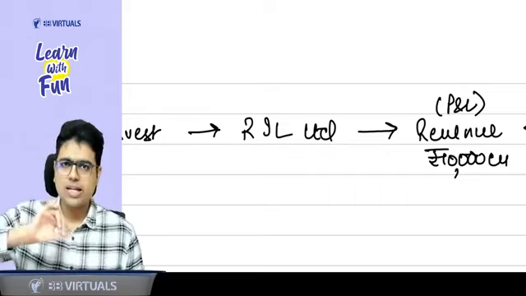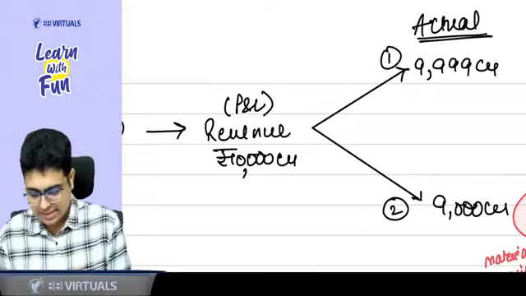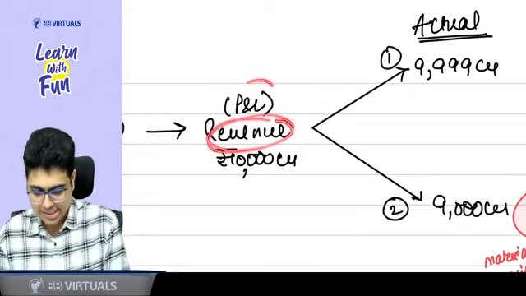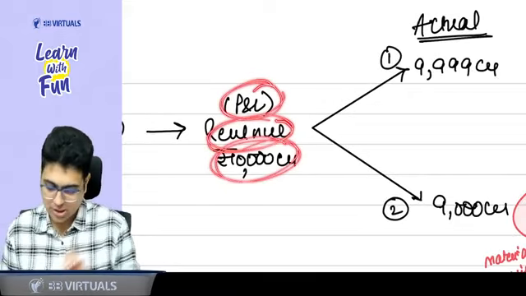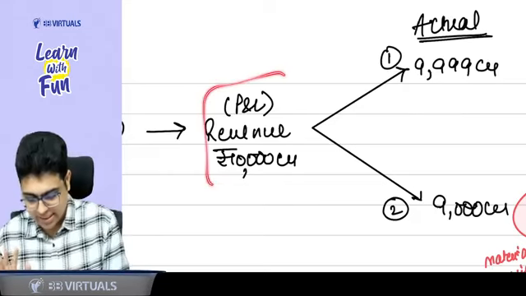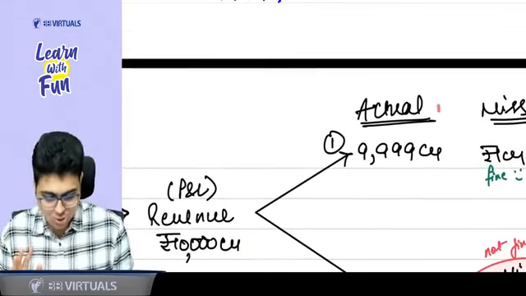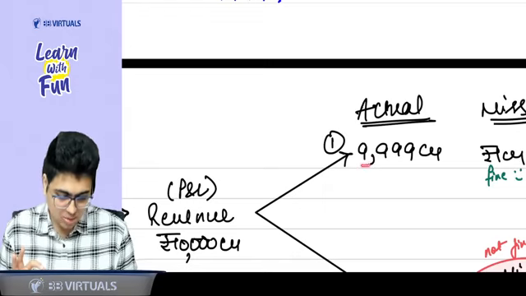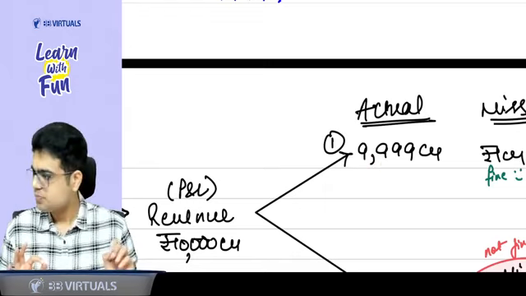Now I will take two scenarios, participate with me. Let's say the revenue of the Reliance Limited as per the PNL is 10,000 crore. Okay, sir. In PNL, it is 10,000 crore. But the actual revenue is 9,999 crore. Okay, sir.